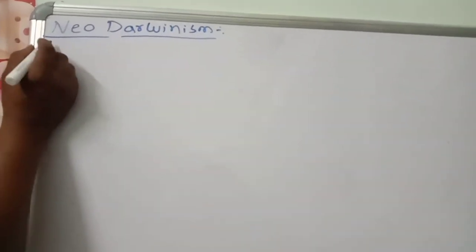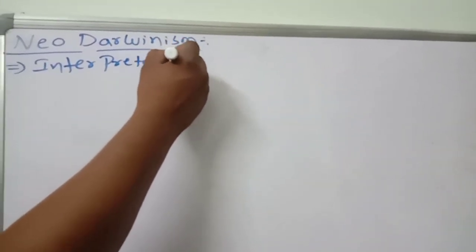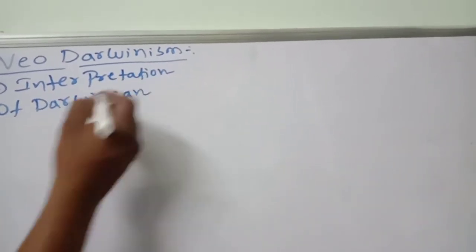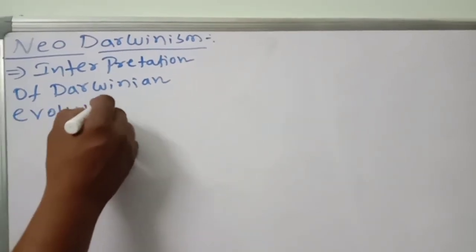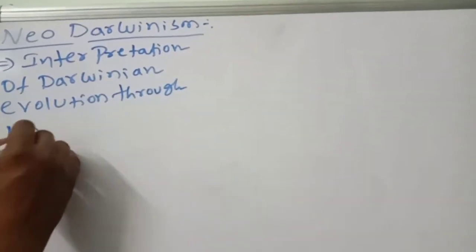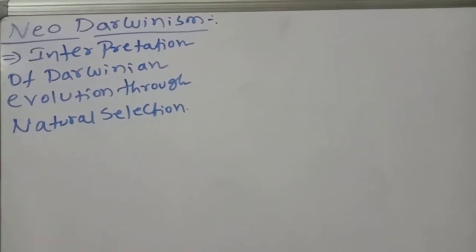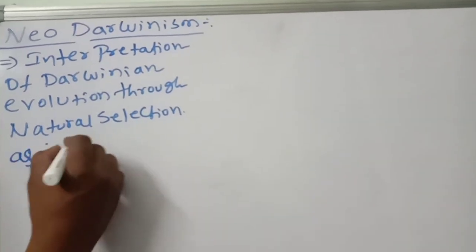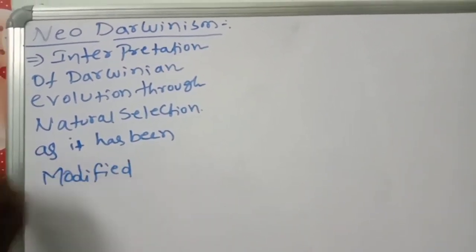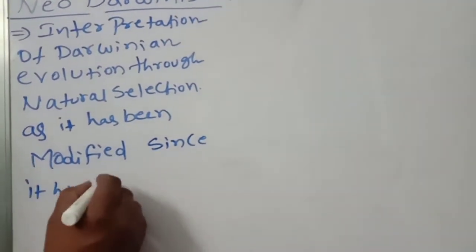Neo-Darwinism is the interpretation of Darwinian evolution through natural selection, as it has been modified since it was proposed. These are the things you should remember.